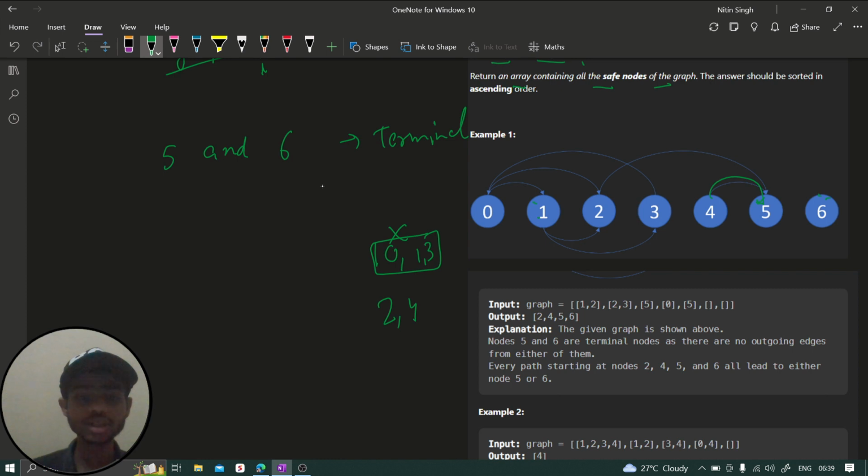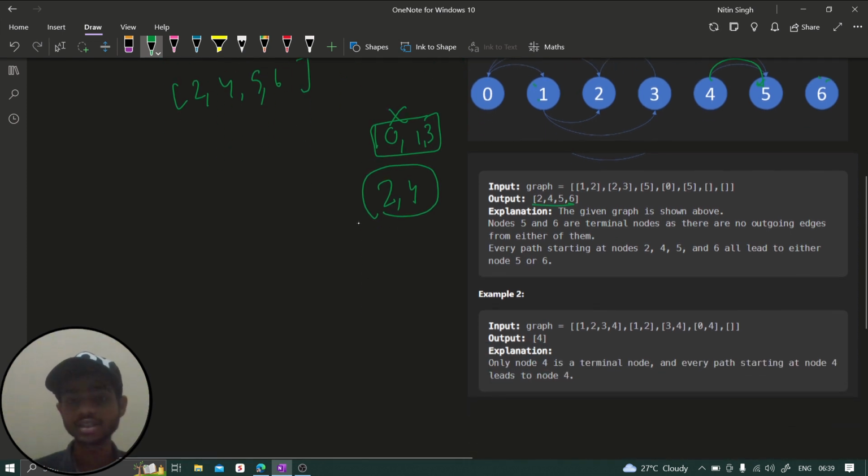So we can say, guys, 2 and 4 are the safe nodes along with 5 and 6. So the answer is going to be 2, 4, 5 and 6, because it is in sorted order. And you can see the output is also 2, 4, 5, 6. 0, 1, 3 are not safe nodes because they are not allowing us to reach a terminal node. There is at least one path which keeps me in a loop. Does that make sense, right?